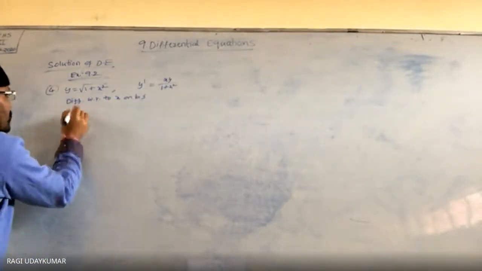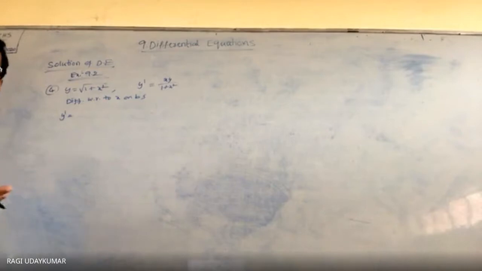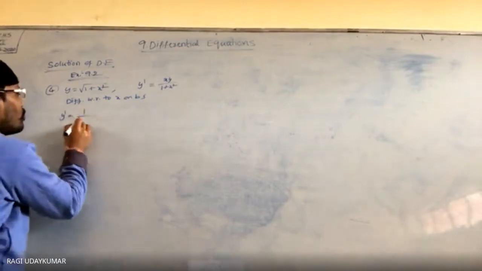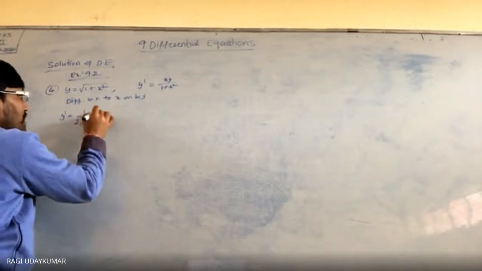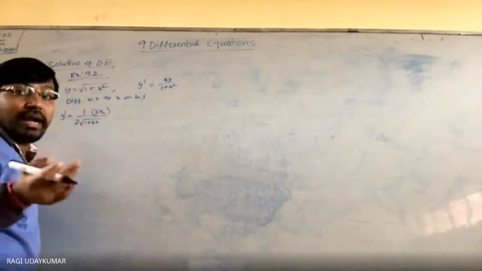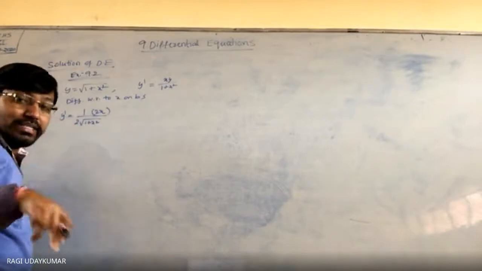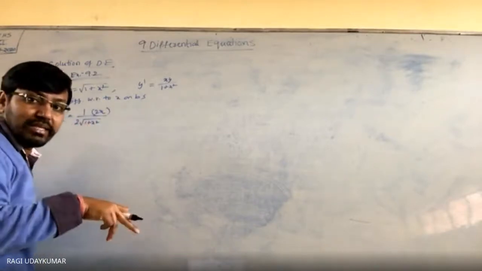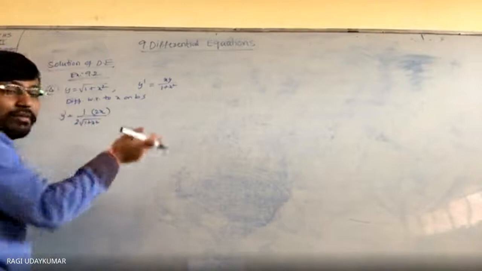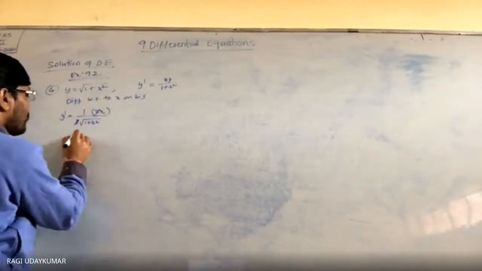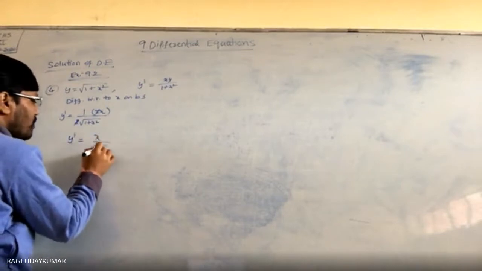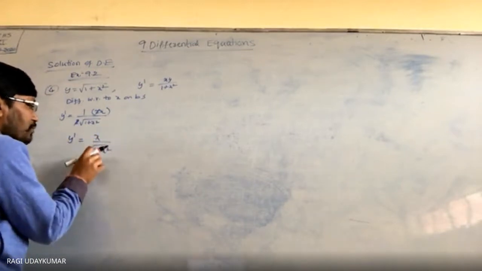So y dash is equals to, इसका डिफरेंशिएशन क्या है? रूट x का डिफरेंशिएशन 1 by 2 root x, and the derivative of the inside of the root, that is 1 plus x square, is 2x, so 2 and 2 will get cancelled. So what you are going to get here, y dash is equals to x by under root of 1 plus x square.